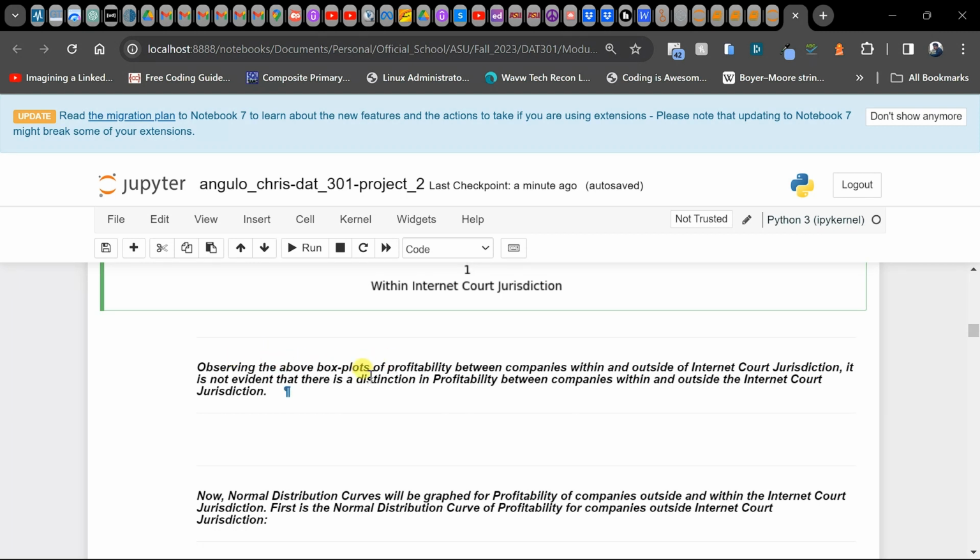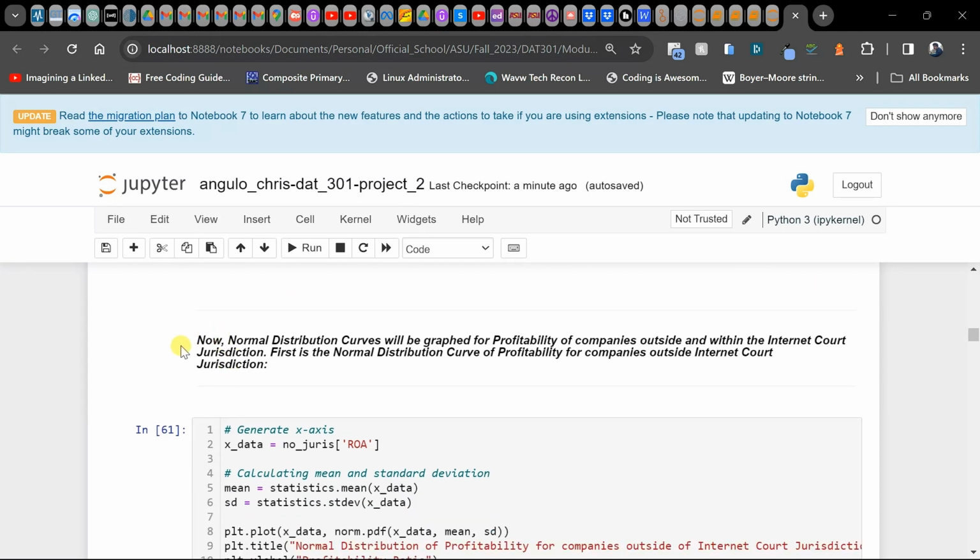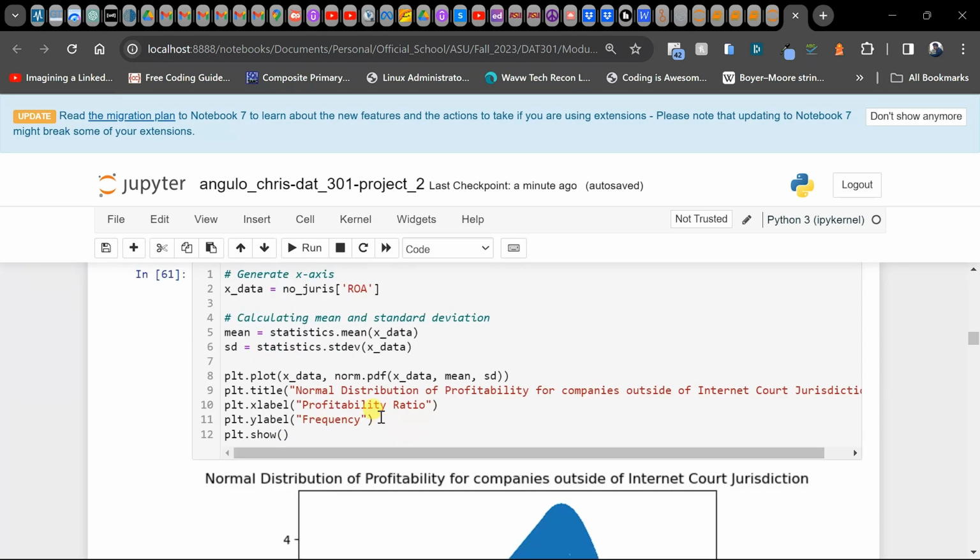Observing the above box plots of profitability between companies within and outside of Internet Court jurisdiction, it is not evident that there is a distinction in profitability between companies within and outside the Internet Court jurisdiction. Now, normal distribution curves will be graphed for profitability of companies outside and within the Internet Court jurisdiction. First is the normal distribution curve of profitability for companies outside the Internet Court jurisdiction.